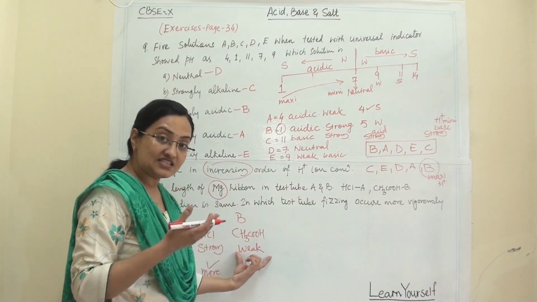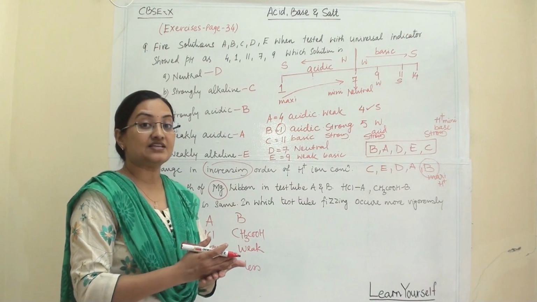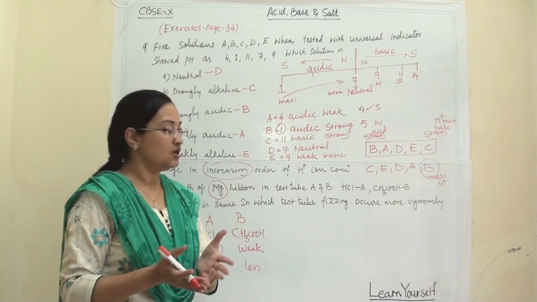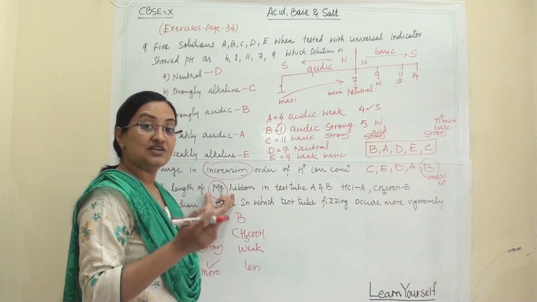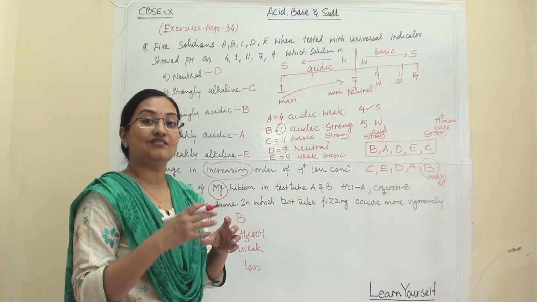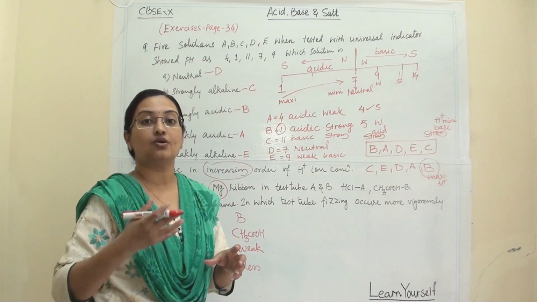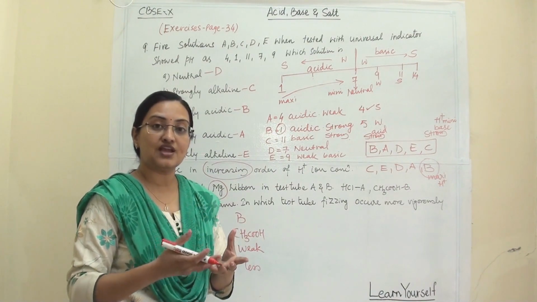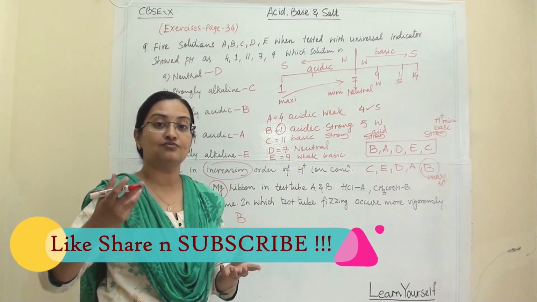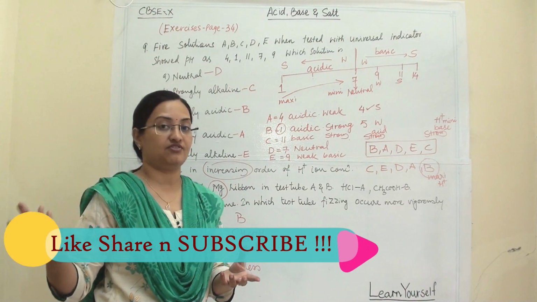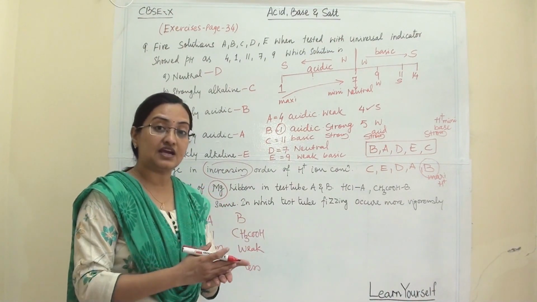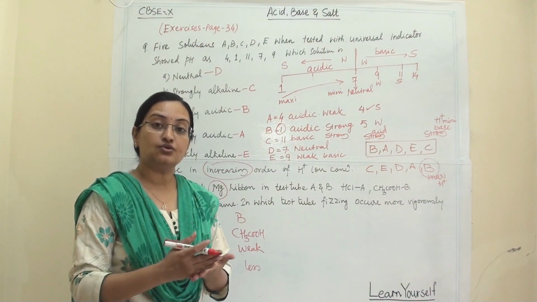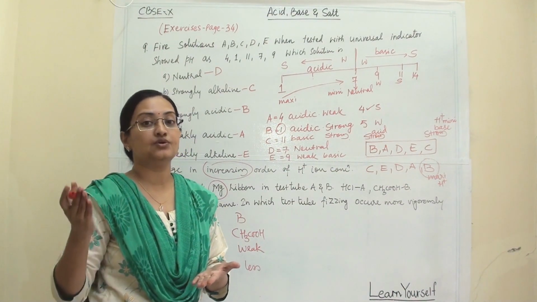If there are fewer H plus ions, because weak acids dissociate less and give us less H plus ion, then the magnesium ribbon, Mg, will get less chance to combine with H plus. So if the acid is strong, the reaction will be vigorous, at a higher rate and faster. Whereas in weak acid, the H plus ion concentration is less, so there will be less chance to connect with Mg.